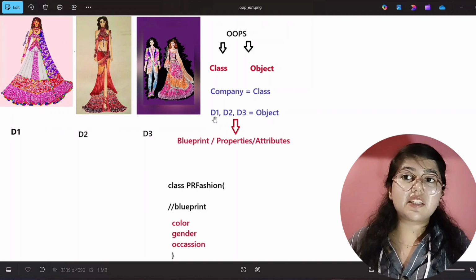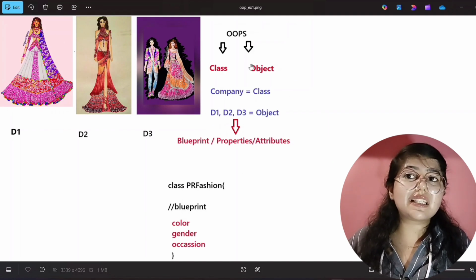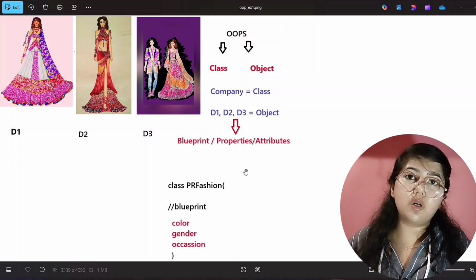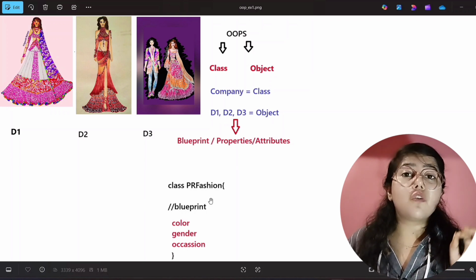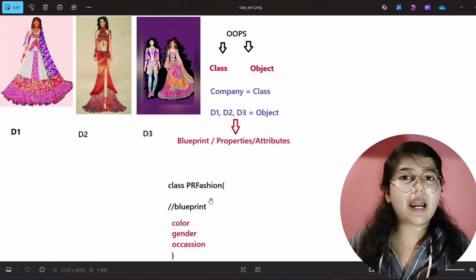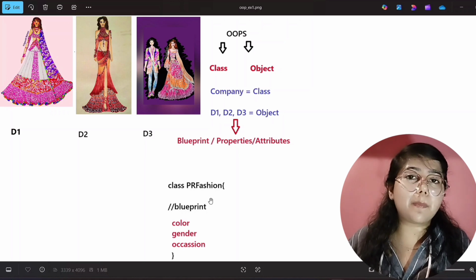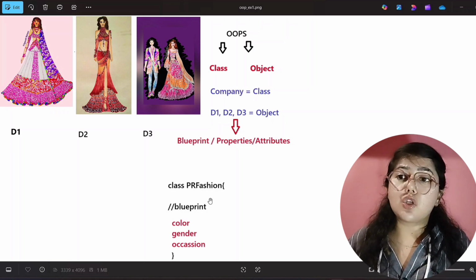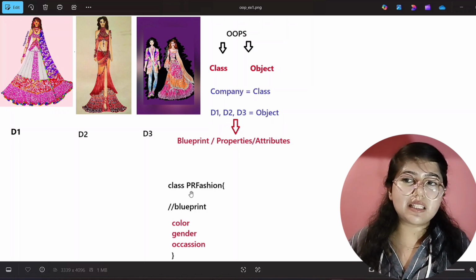So see here, D1, D2, D3 are the objects. These are the steps which we will follow, and see here, this is the syntax. For example, if I give my brand name, that is PR Fashion, or my company name, that is PR Fashion, right? So I will create a class. This is the syntax.